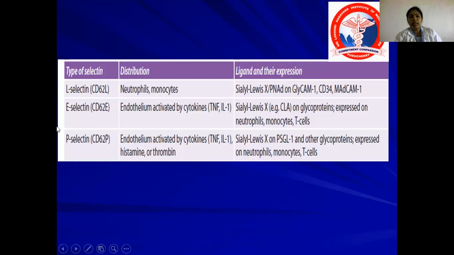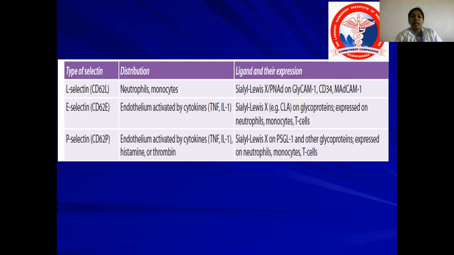I have told you earlier, there are three selectins: L-selectin, E-selectin and P-selectin. L stands for leukocytes, so they are expressed on the surface of the leukocytes. E stands for endothelium, so they are expressed on the surface of the endothelium. And P stands for platelets, so they are expressed on the surface of the endothelium as well as the platelets.